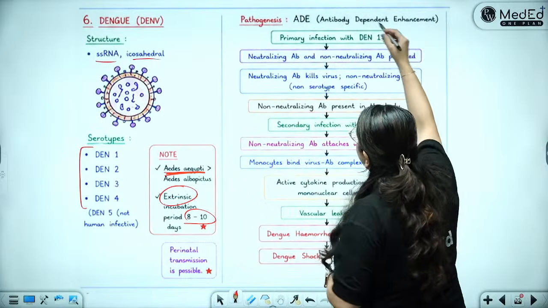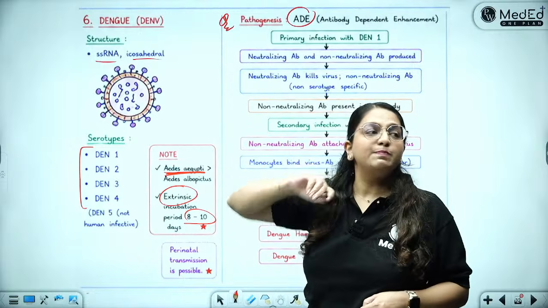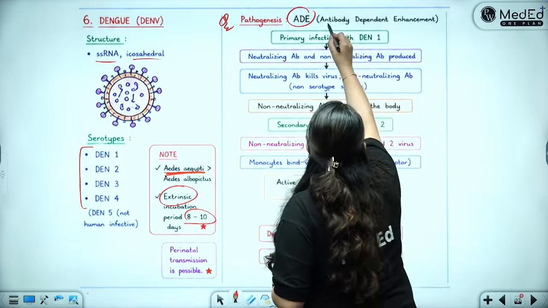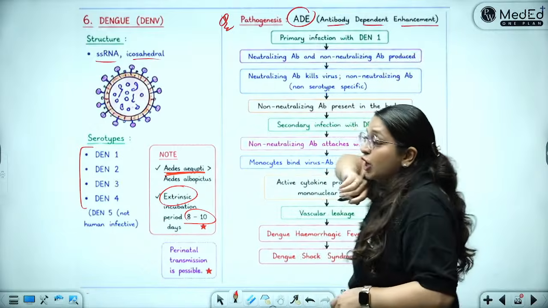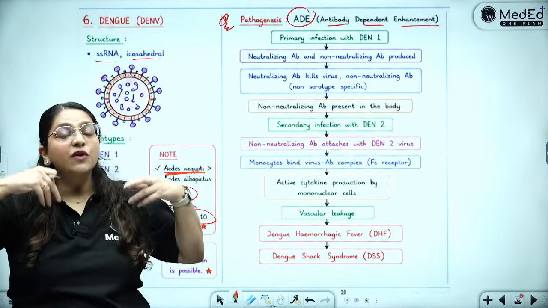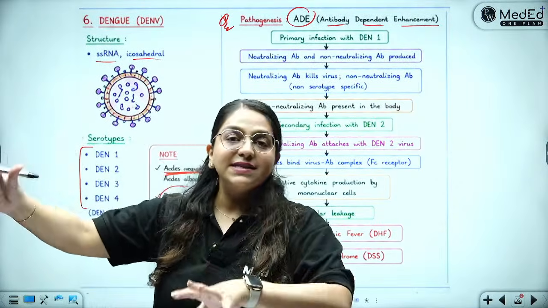So, what is ADE? This pathogenesis is super important. There is a specific phenomenon associated with dengue virus called antibody dependent enhancement. There is an enhancement or worsening of the disease because of the antibodies which are produced against the virus.